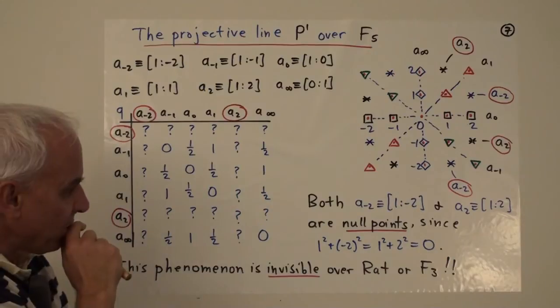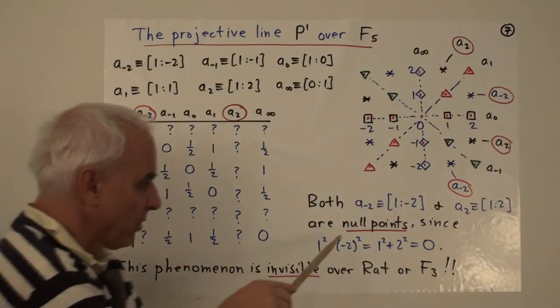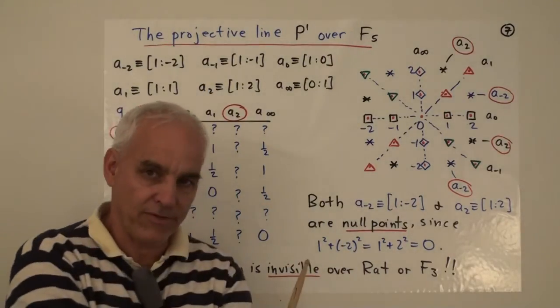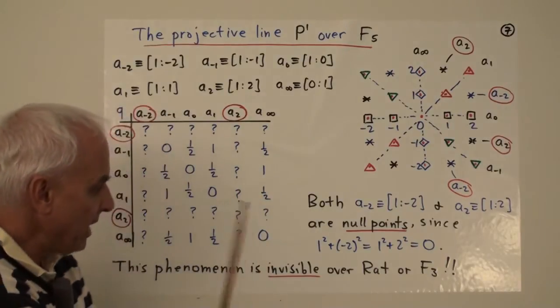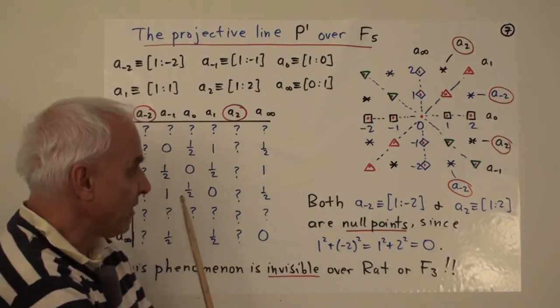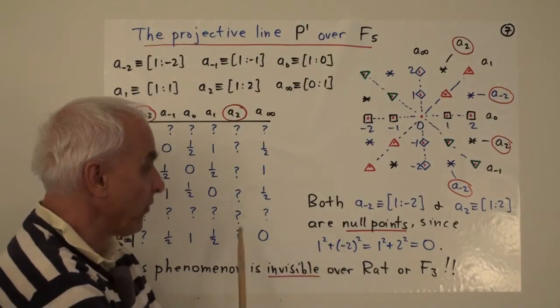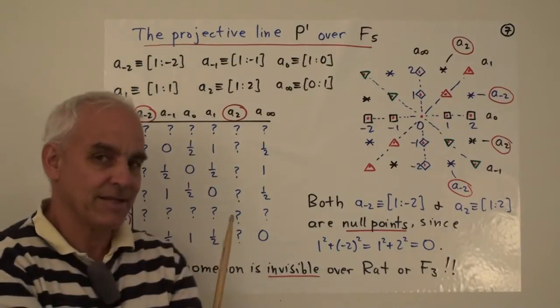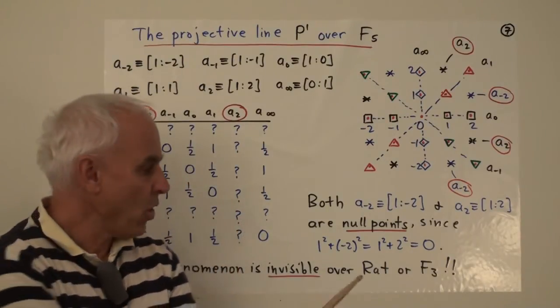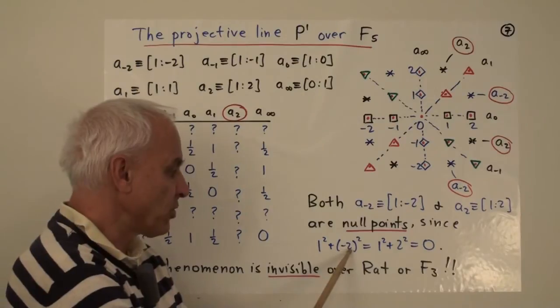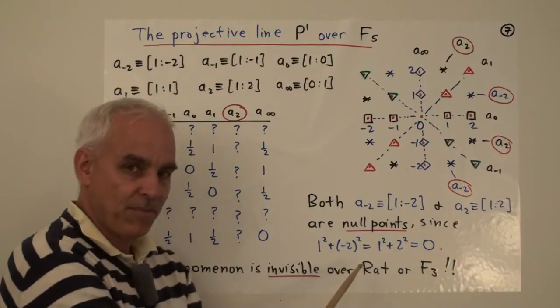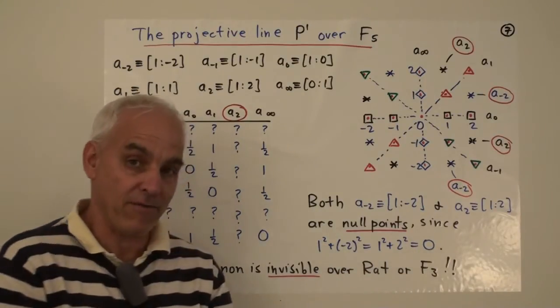But that's not what's really different about these two points. The difficulty or difference between them is that these are what we might call null points. And what makes them null points is that the sum of the squares of their entries is 0. 1 squared plus minus 2 squared is 5, which is 0 in F5.